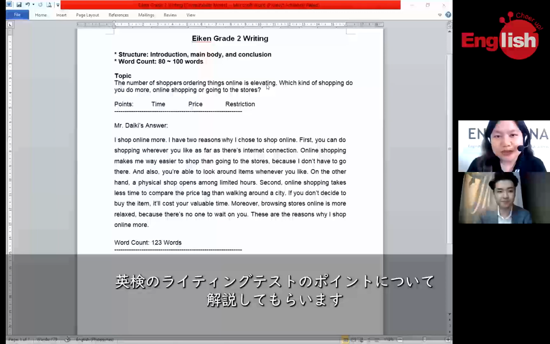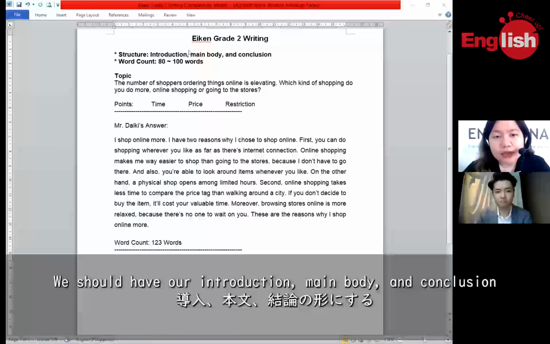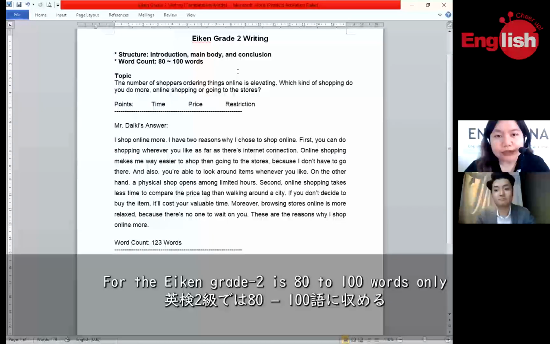So we are going to do some practice in writing for ACAN grade 2. Before we begin, we have to explain to the student the expectations or criteria or the instruction for the activity. Of course, we're going to have our structure: we should have our introduction, main body, and conclusion. The word count for ACAN grade 2 is 80 to 100 words only.